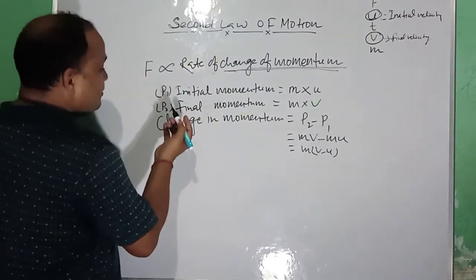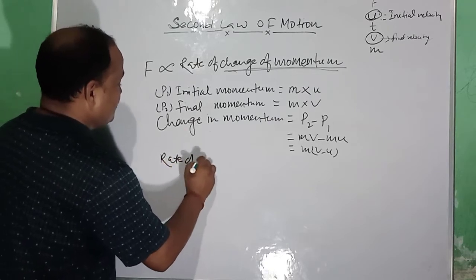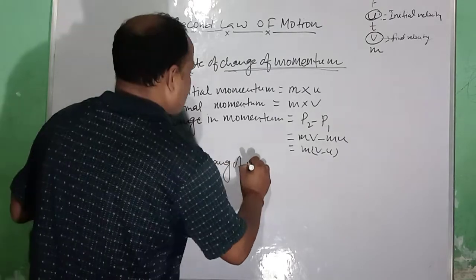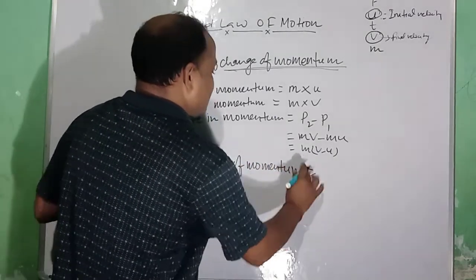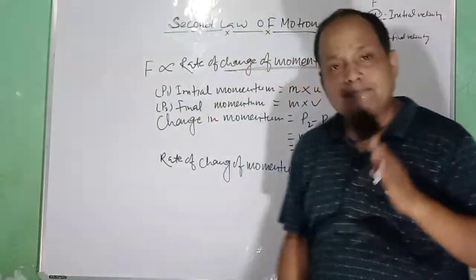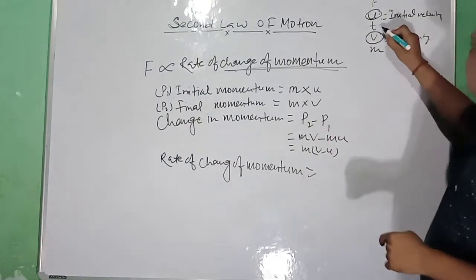So what will be the rate of change of momentum? To find out the rate of change of momentum, you have to divide the change in momentum by the time taken.